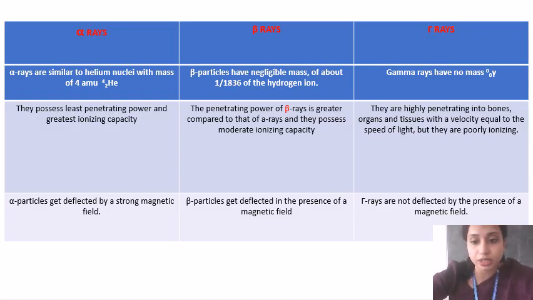This is the difference between them in terms of ionizing capacity and penetration, mass, whether they are particulate in nature or present as waves, and their charge. Okay.